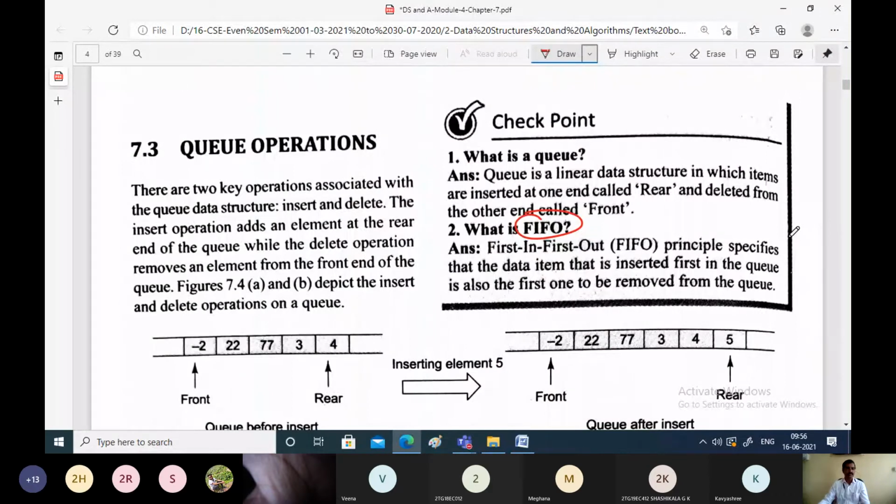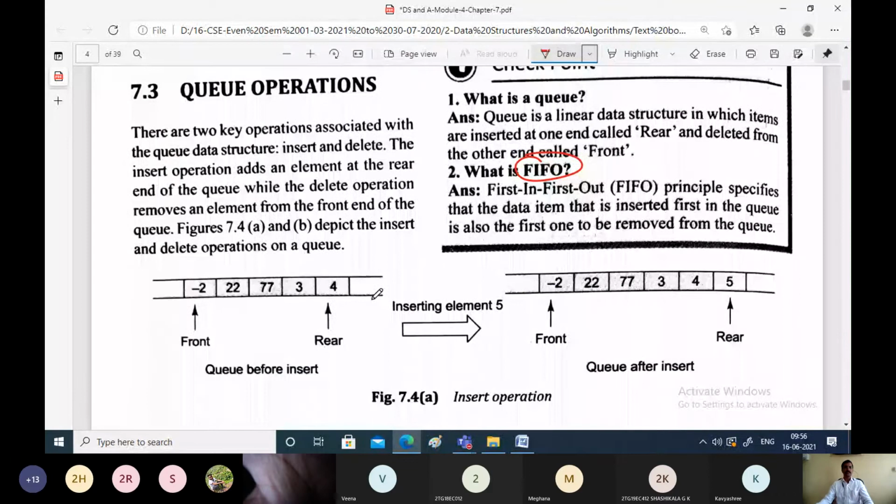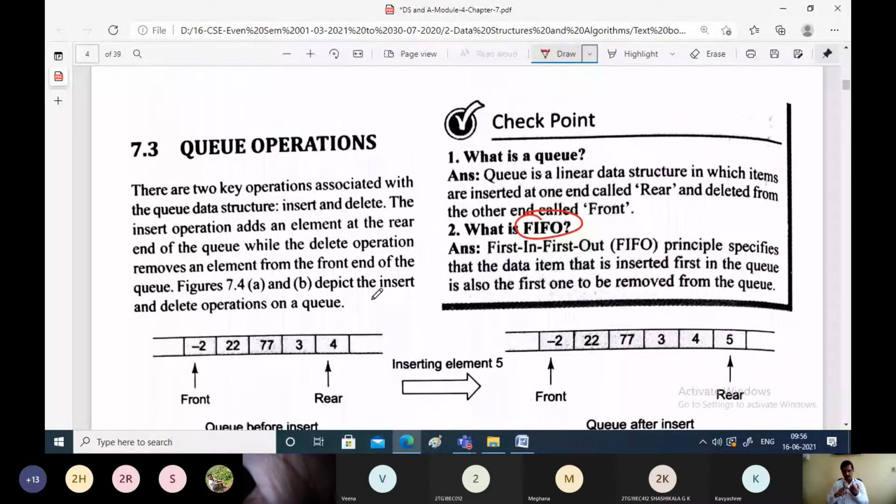Right? So now let us see the set of queue operations that we can perform. As usual, we can perform two possible operations with the queue. Either we can insert elements onto the queue or we can delete elements from the queue. These are the two key operations we can perform with the queue.